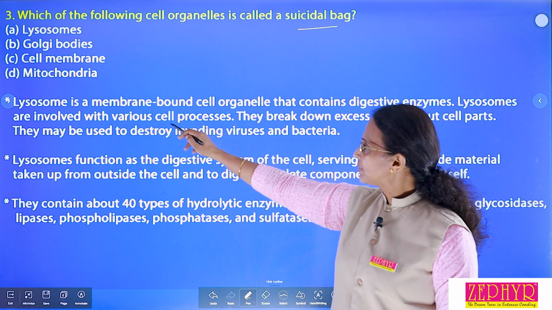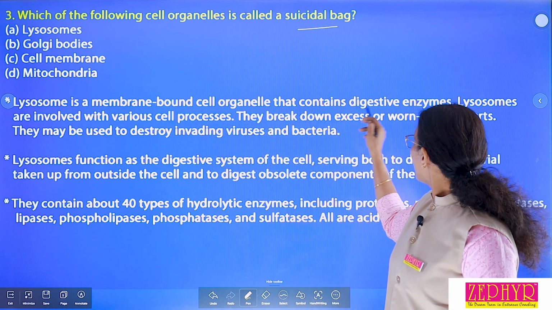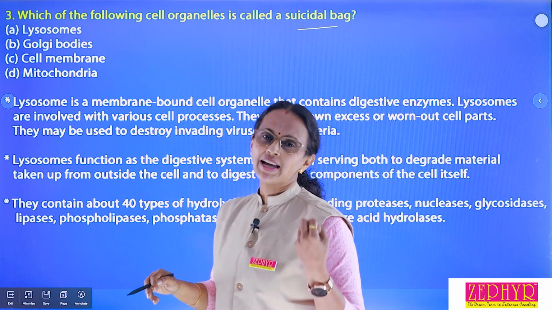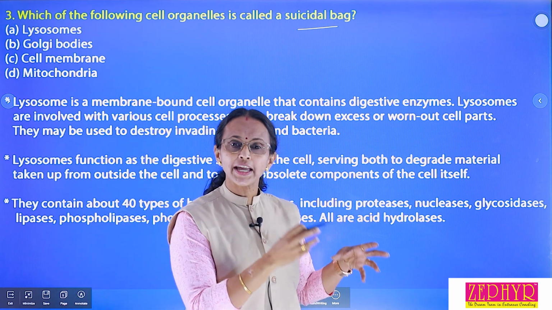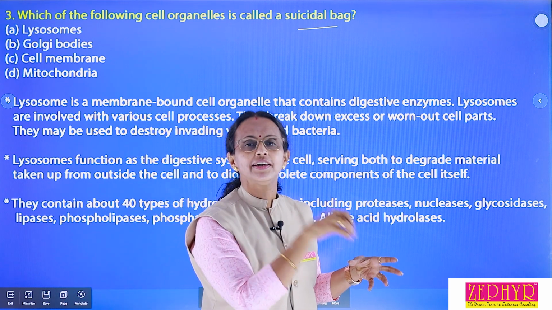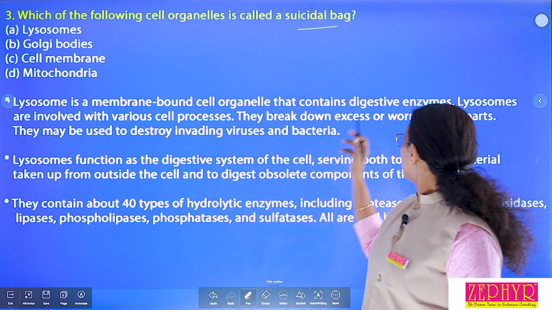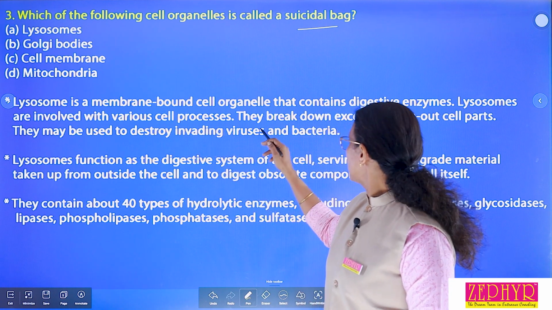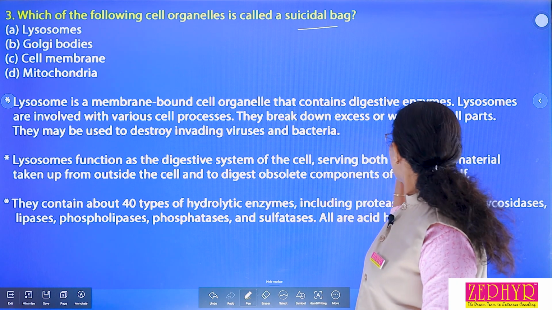Look at the first point. Lysosome is a membrane bound cell organelle that contains digestive enzymes. What is the function of digestive enzymes? They can digest certain microbes or particles when they enter into the cell. Lysosomes are involved with various cell processes. They break down excess and worn out cell parts.